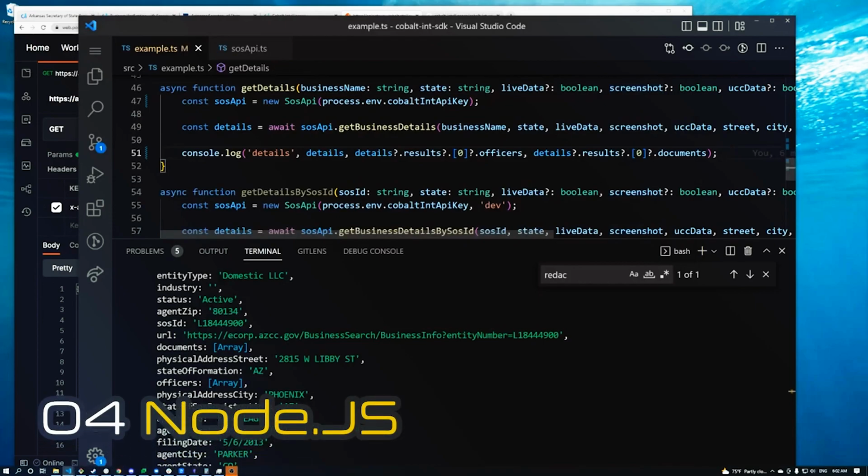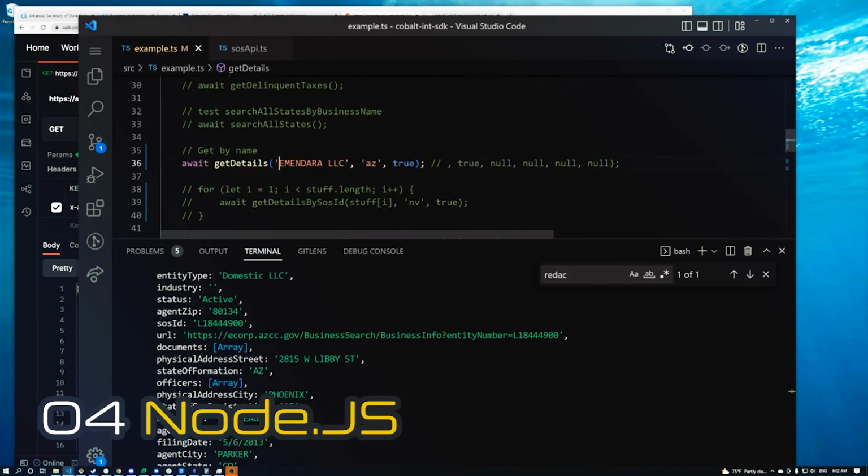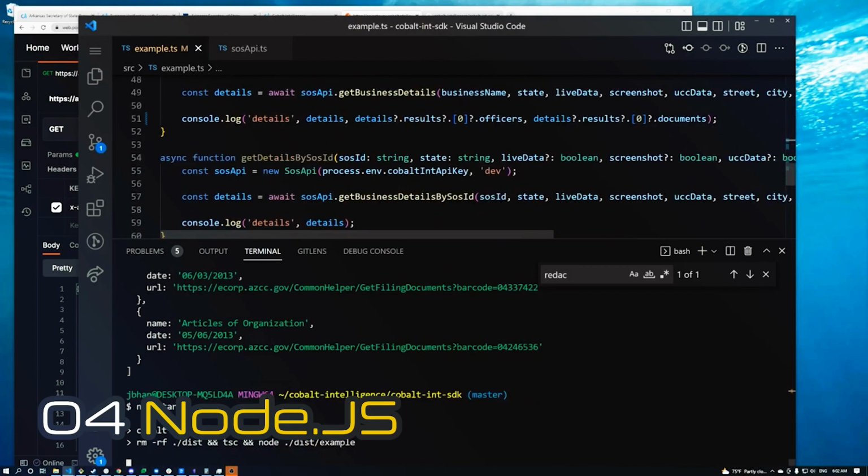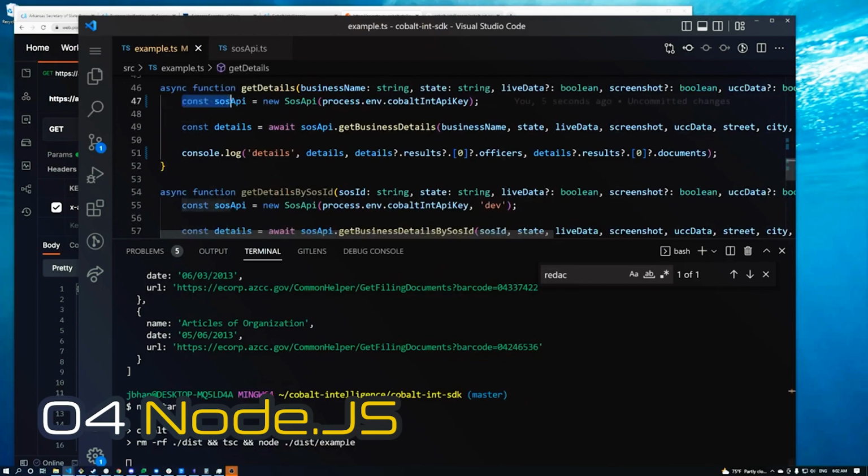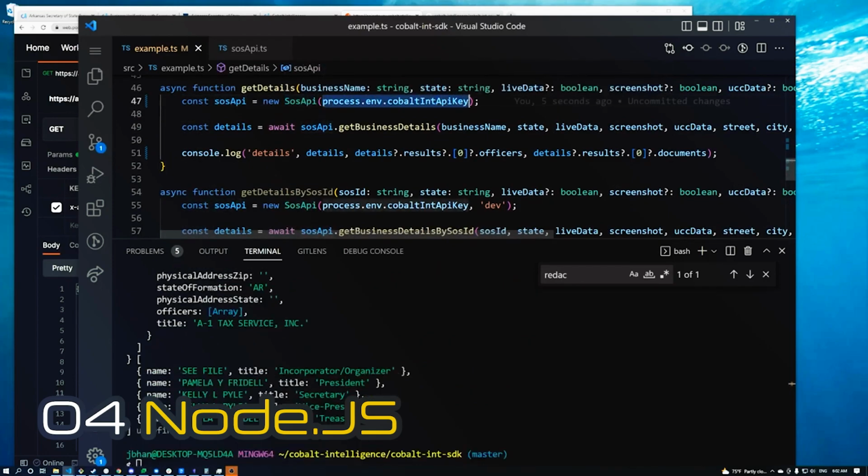We come over here, and this is what it is in the SDK. If you want to use the JavaScript SDK, you're just going to do it this way. This is kind of what your function will look like, how you'll build it. You're going to initialize a new SOS API instance, pass in the API key, and then you're going to await. That's a promise. And you're going to say get business details. There's a bunch of different parameters you can pass in. The required ones are the business name and the state. You could also pass in things like live data, screenshot, whatever else, some other options in there. And there it is. There's the data.